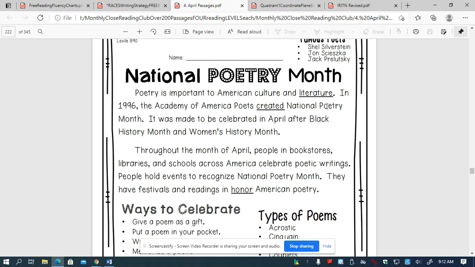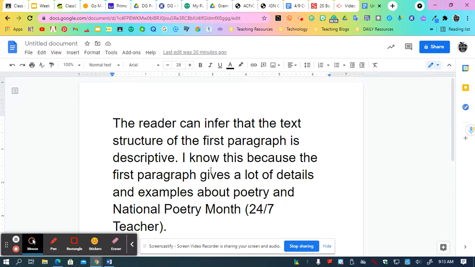It gives me a lot of information and details about poetry and National Poetry Month. So in my answer, I'm going to put that I know this because the first paragraph gives a lot of details and examples about poetry and National Poetry Month. So now I've explained and elaborated on my answer.